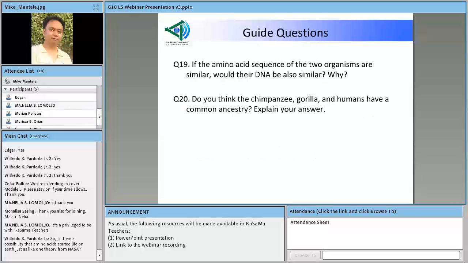Okay, so I think that's the end of the activity. And then ito parang summary question ito. Ang question on Q19 and Q20. Okay, so they will be asked now, now that they have found out about the differences of amino acid sequences of different vertebrates, do you think, they are asked here, would it be possible that their DNA be also similar?